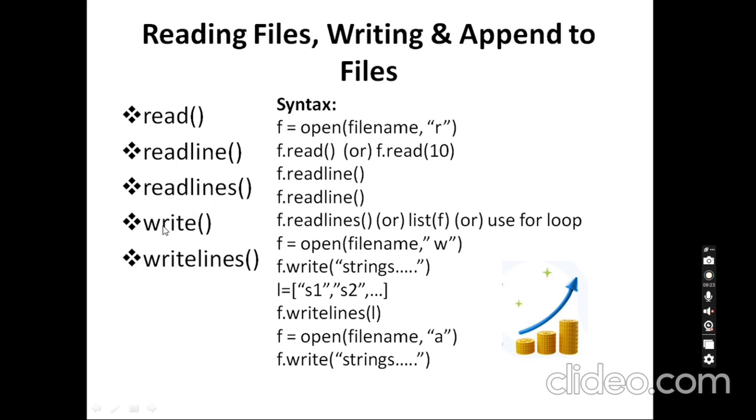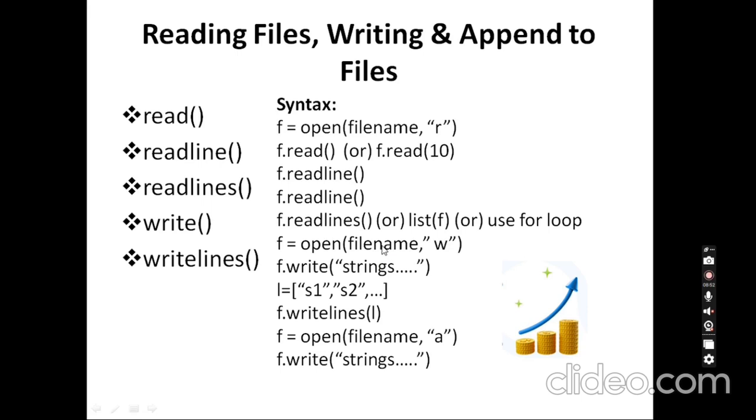The next one is the write function. To use this write function we need to open the file in write mode. So f is equal to open, file name, comma, and within double quotation marks we give the write mode. After that I can use the file object dot write function, passing the string as the parameter, whatever we need to write in the particular file. If the particular file is already available, it writes directly into the file.